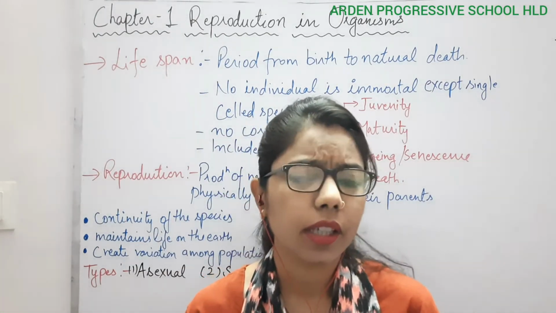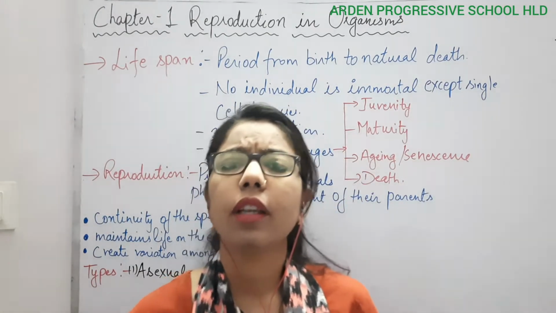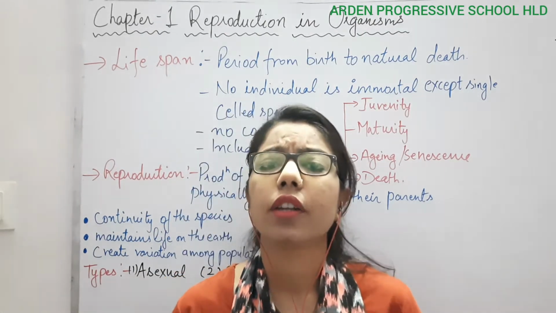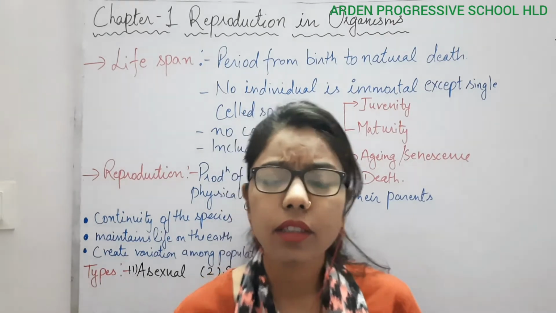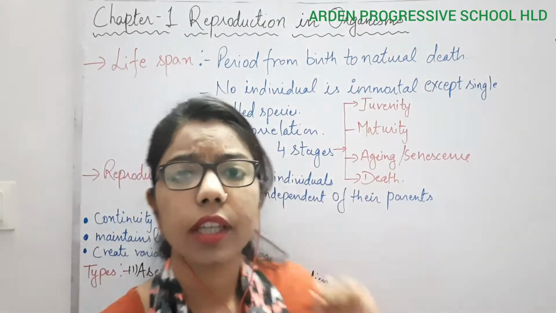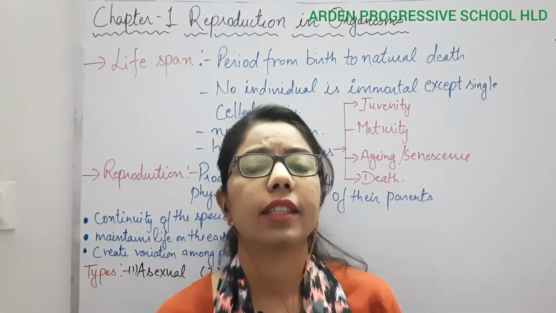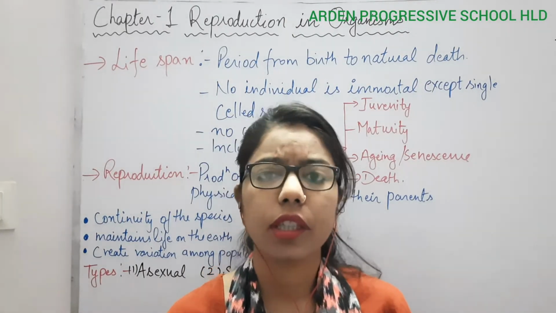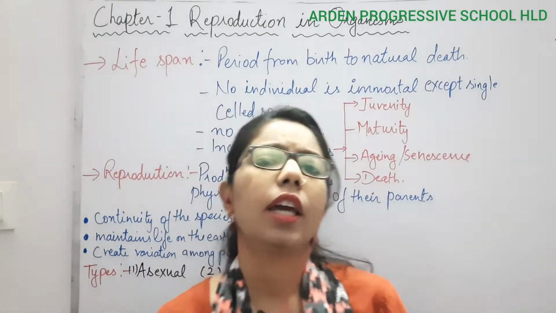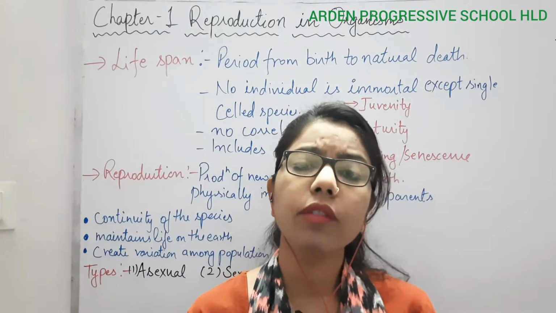Okay. So, here we are having a total of 5 units, right? And the first unit is reproduction. And under this unit, we are having 4 chapters. The first chapter is reproduction in organisms. The second chapter is sexual reproduction in flowering plants. The third chapter is human reproduction. And the fourth one is reproductive health.